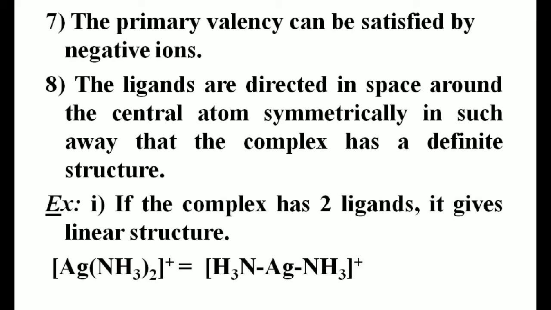For example, students, if a complex compound has two ligands, in general it has a linear geometry, linear structure. For example, [Ag(NH3)2]+. So this complex has a linear geometry. In this, the central metal is attached to two ligands. So complex compounds which have two ligands generally form a linear geometry, linear shape, or linear structure.